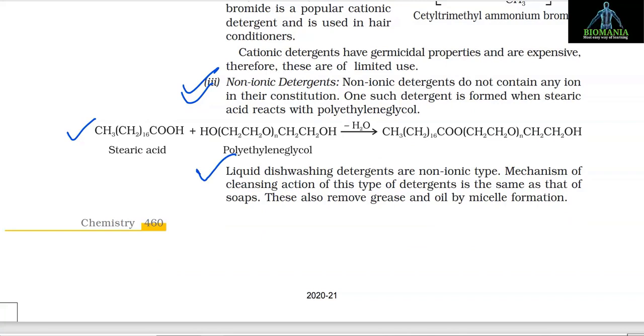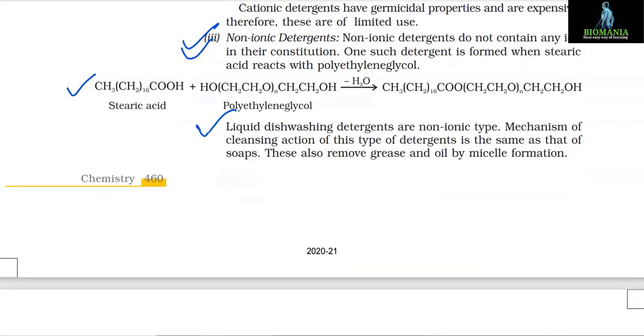Liquid dishwashing detergents are non-ionic type. The mechanism of cleansing action of this type of detergent is the same as that of soaps. These also remove grease and oil by micelle formation.